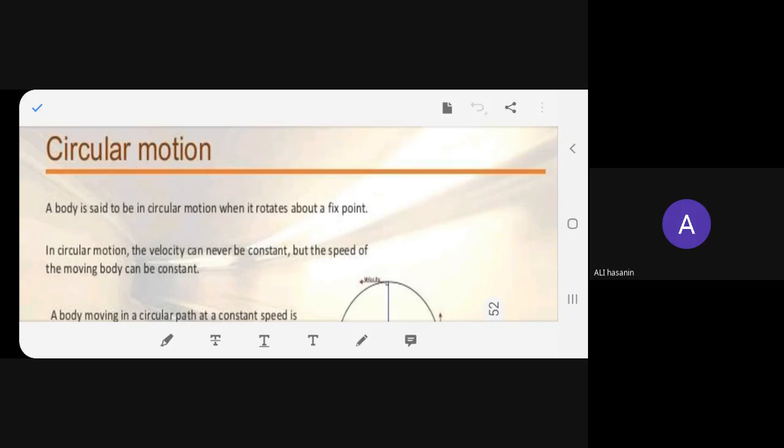So here we start. I think there are only two slides left for this chapter to get over. Let's start with the circular motion. We have done all the linear motions, right? Now we are going to do the circular motion. Please start.